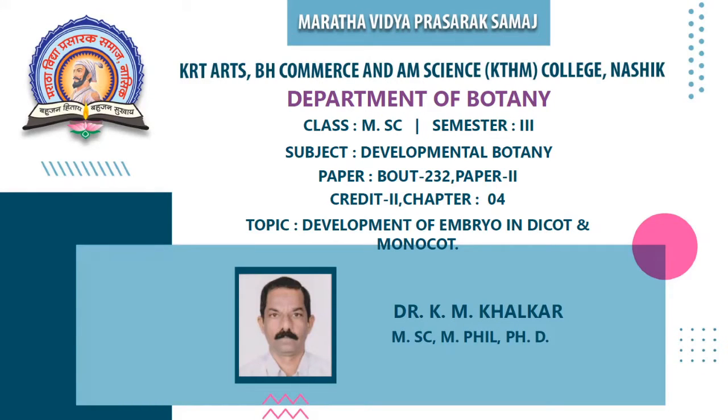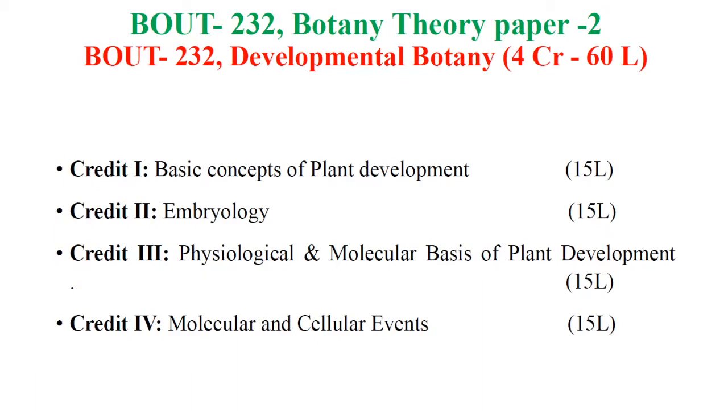Here we considered developmental botany, the BOUT 232 paper second, which has 4 credits: credit 1, credit 2, credit 3, credit 4, each having 15 lectures, so the developmental botany course has 60 lectures in total.